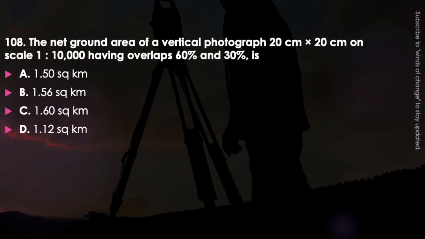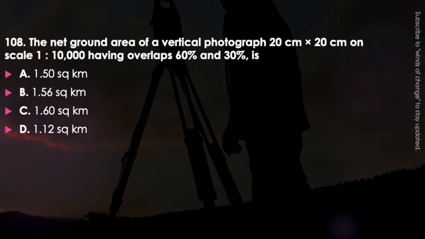Next question. The net ground area of a vertical photograph 20 cm by 20 cm on scale 1:10,000 having overlap 60% and 30% is 1.5 square kilometer, 1.56 square kilometer, 1.6 square kilometer, or 1.12 square kilometer. Just think about it.